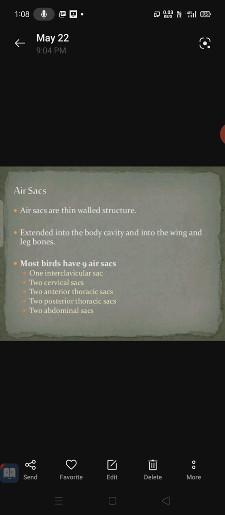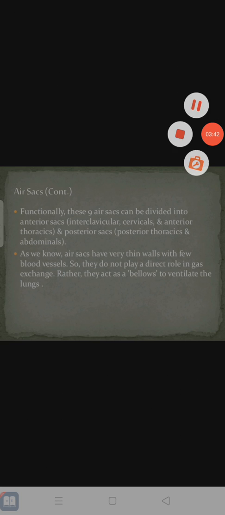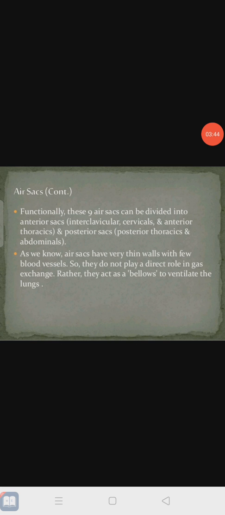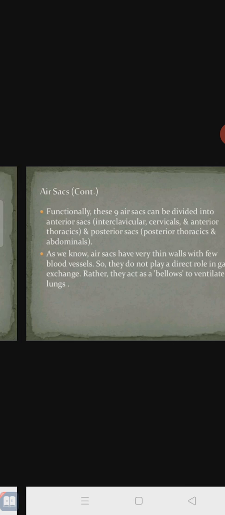Directly, gas exchange will not take place in the air sacs. They just act as bellows to ventilate the lungs, helping the lungs with respiration.